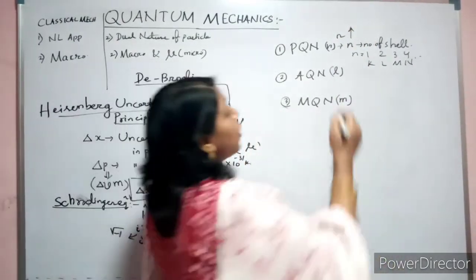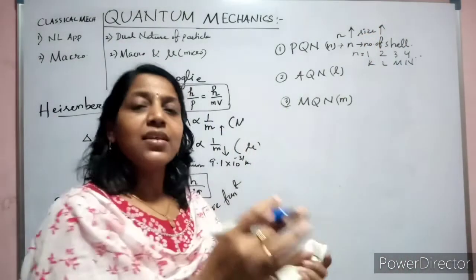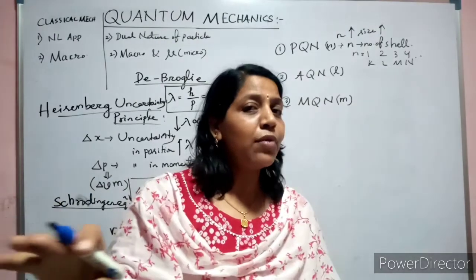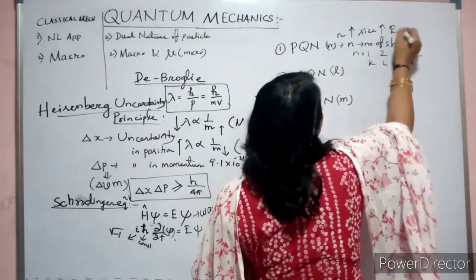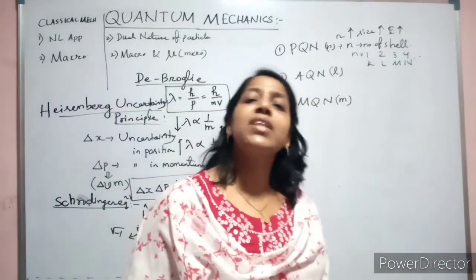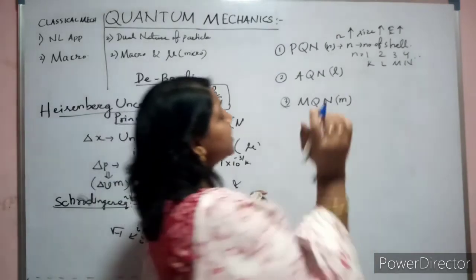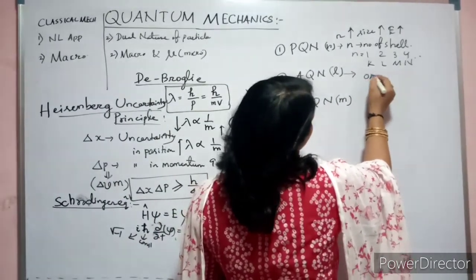The size of the orbital increases. If size increases, the electrons are going away from the nucleus. What will be their energy? Their energy will increase. Clear? Now coming to the second, the azimuthal quantum number. What information does it give? It gives the information about the orientation.